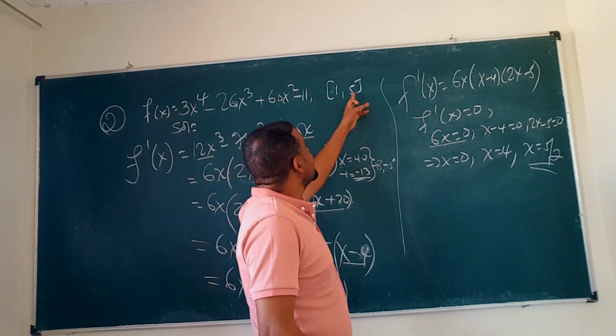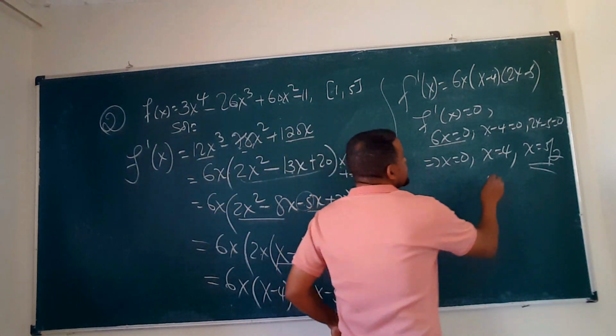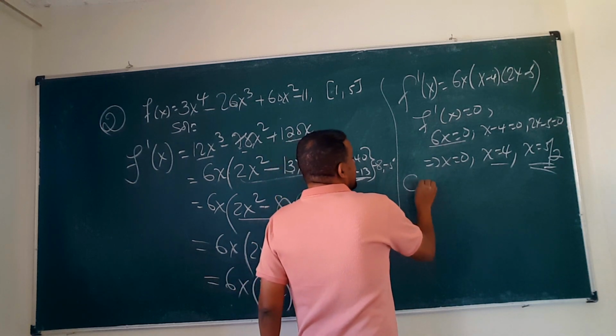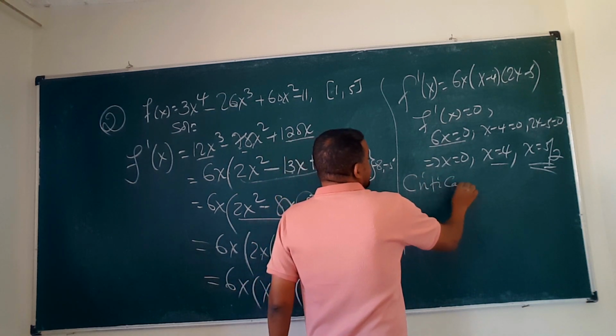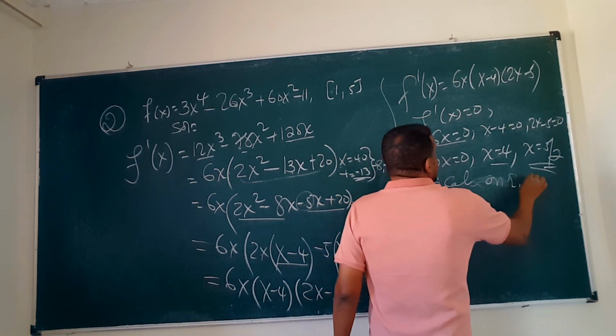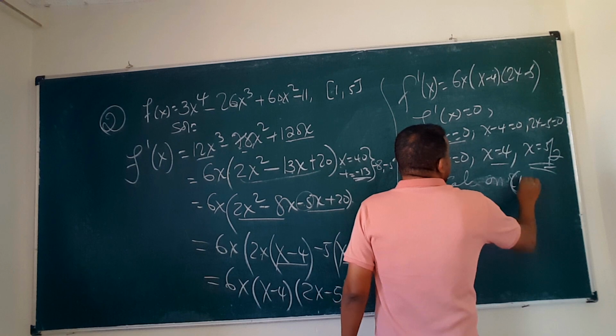Look, the critical numbers between 1 and 5 are 4 and 5 over 2. So the criticals on the interval 1 and